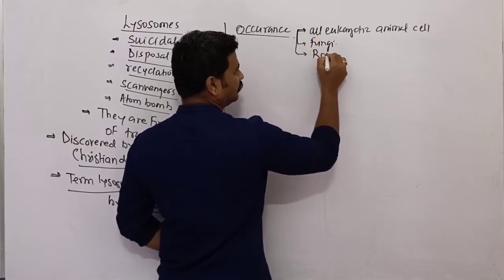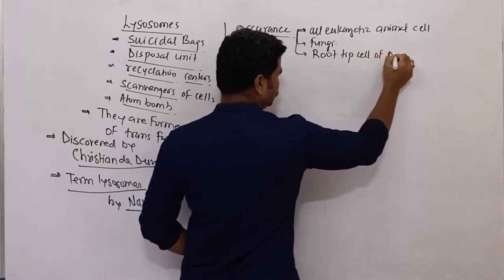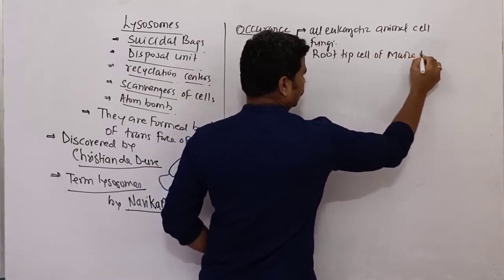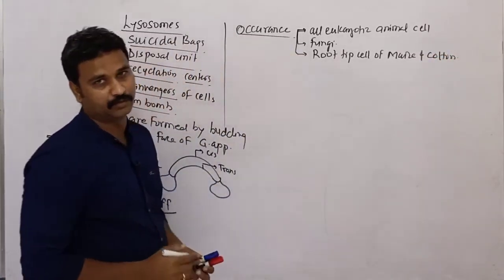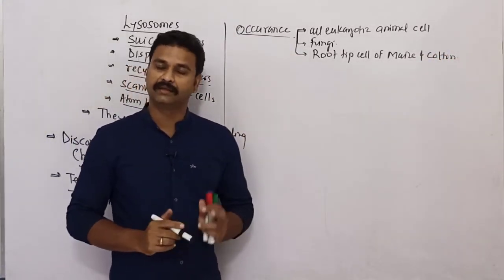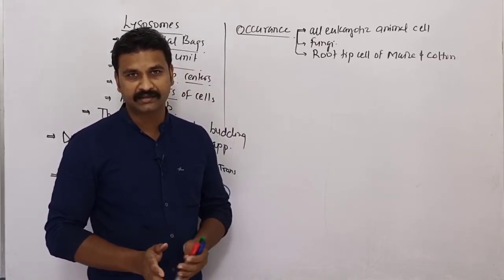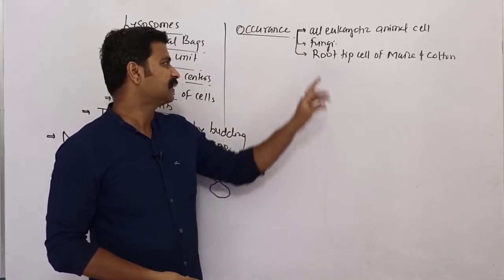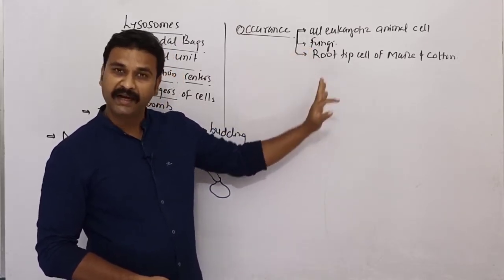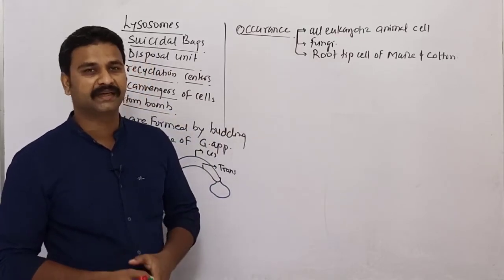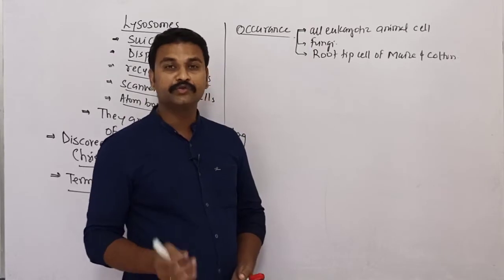In plants, root tip cells of maize and cotton show the presence of lysosomes. So they are widespread cell organelles in animal cells, but can be found in fungi and in some plants, where they are found in the root tip cells of maize and cotton.